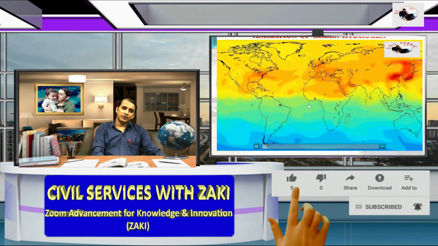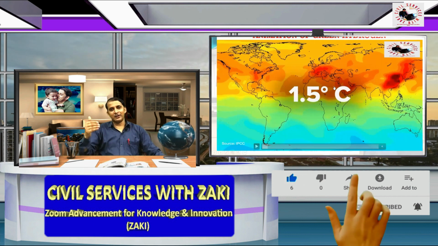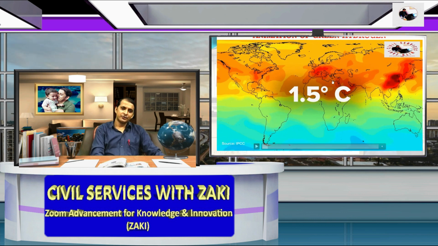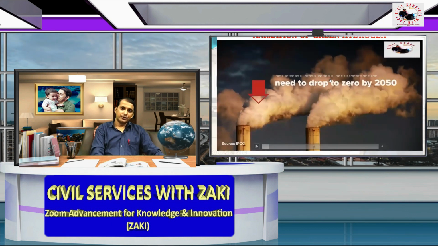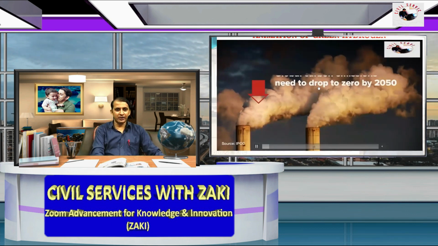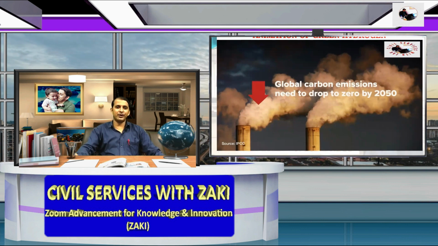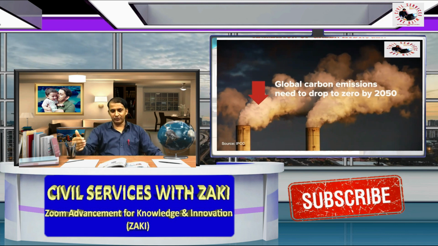We know the 1.5 degrees Celsius as promised in the Paris Climate Agreement. So if we need to cut carbon to zero by 2050, global carbon emissions need to drop by 50 percent, as per the Paris Agreement.